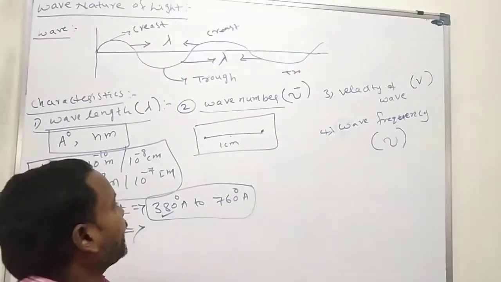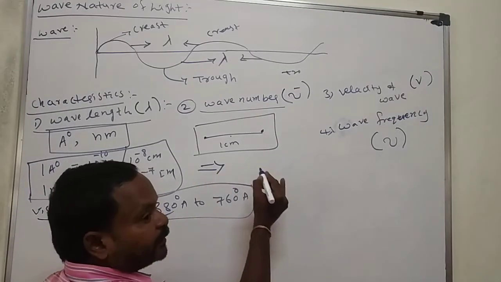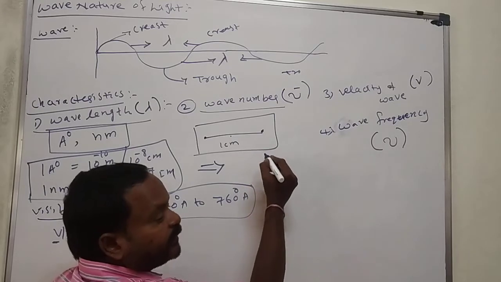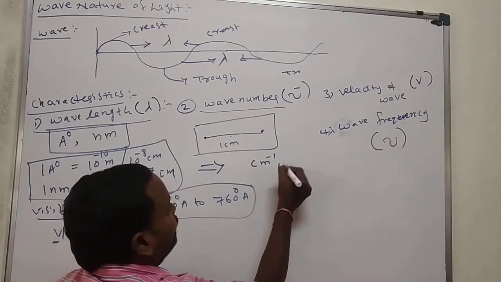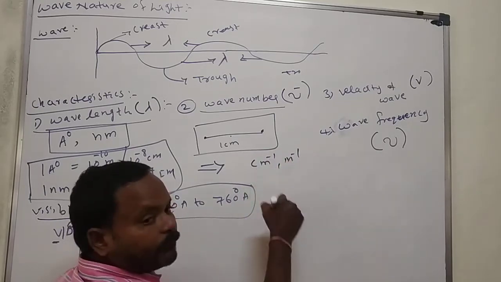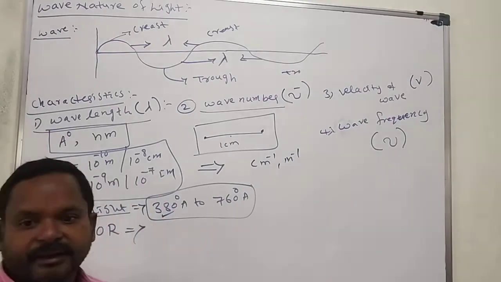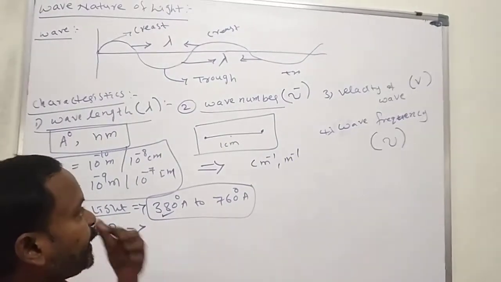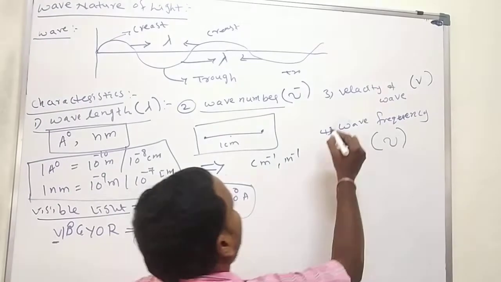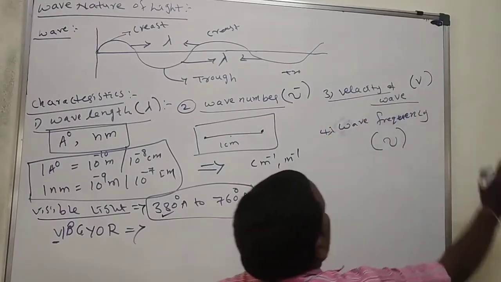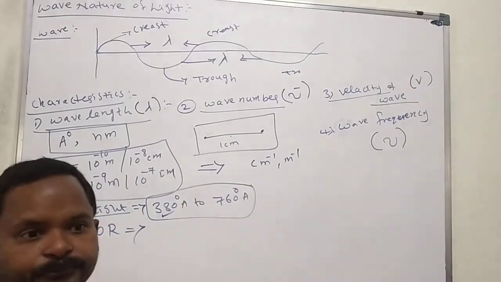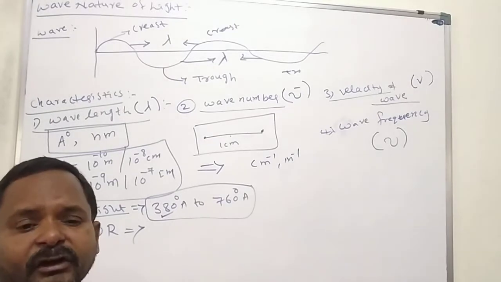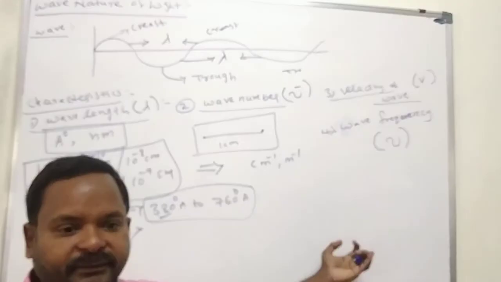The units for the wave number are per centimeter or per meter, 1 by centimeter or 1 by meter. Then, in continuation, we move to one more, velocity of wave. Velocity of wave means the speed of the wave.